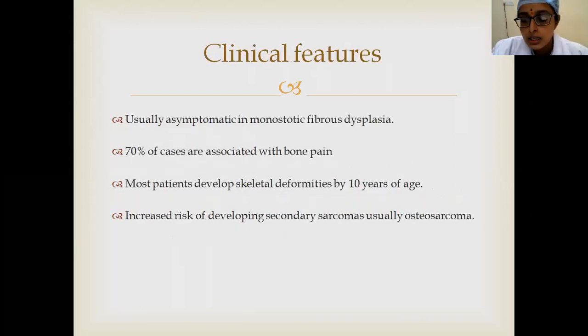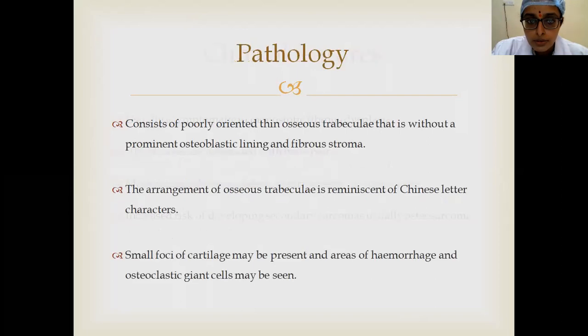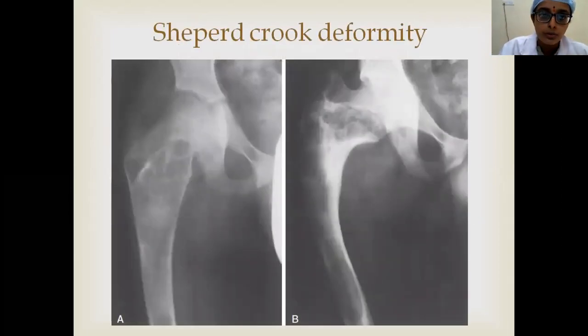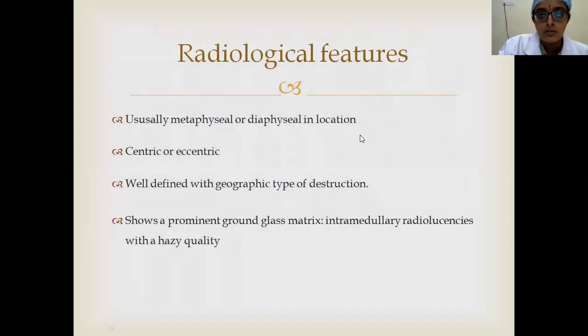Usually they are asymptomatic. However, in 70% of cases they present with bone pain. In most of the cases, by 10 years of age, skeletal deformities develop. However, see, in this I'll show you. In Shepherd's crook deformity, because this one has occurred in the proximal femur, the bone is weak, and because of subsequent forces over the femur, there will be development of deformity. This deformity is called Shepherd's crook deformity, which is seen in fibrous dysplasia.